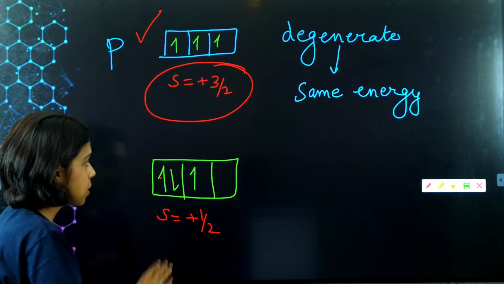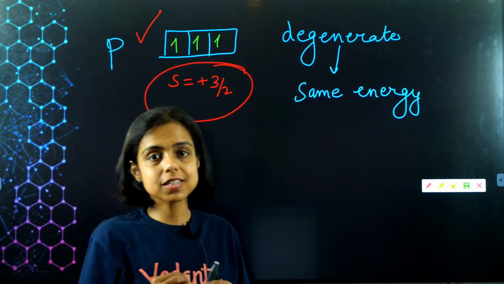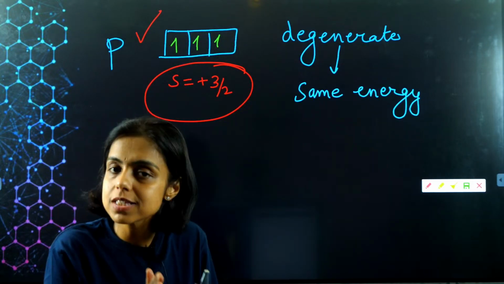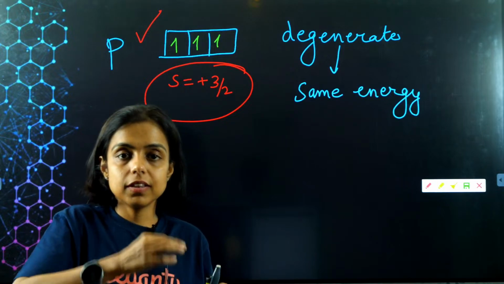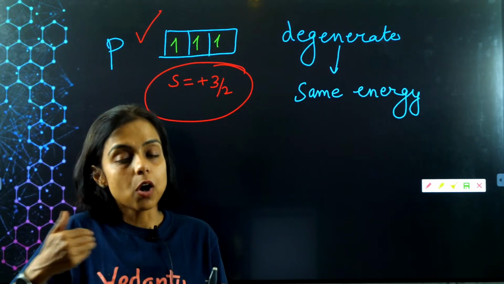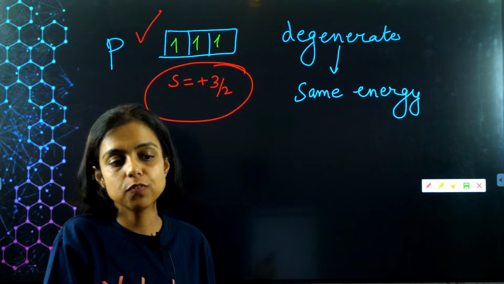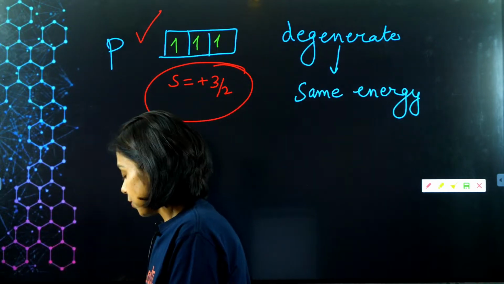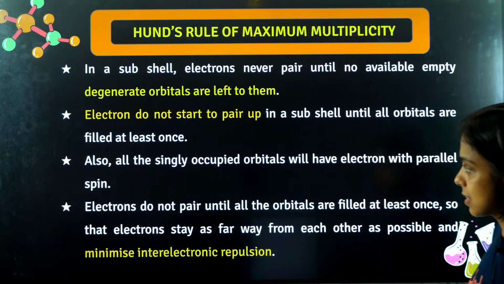So as per this rule, if you are filling the electrons in the degenerate orbitals, that means the orbitals belonging to the same subshell having the same energy, the orbitals are being singly filled first, then the pairing of electron will take place. Got it, guys? Yes. Perfecto. So this is Hund's rule of maximum multiplicity.